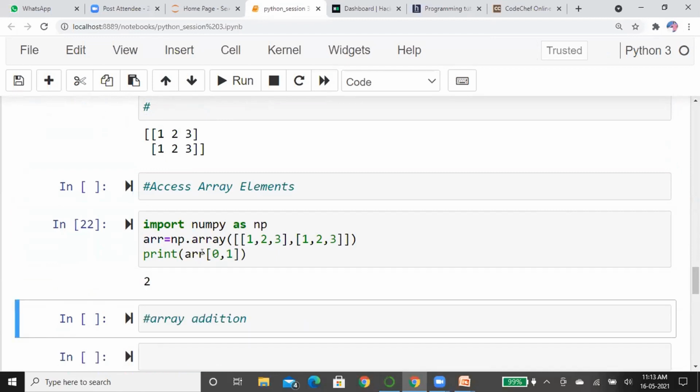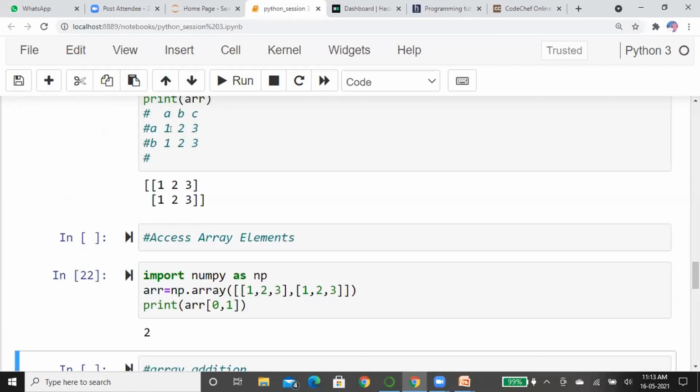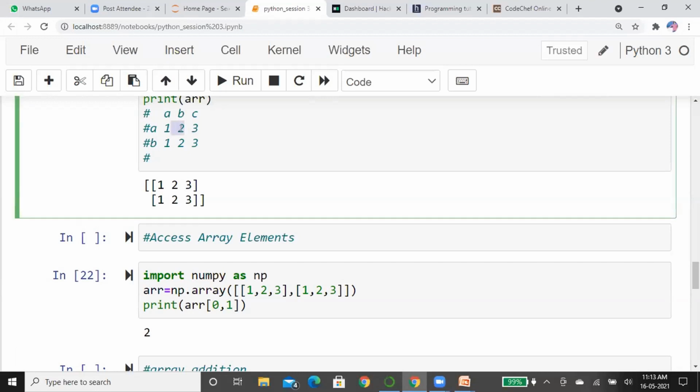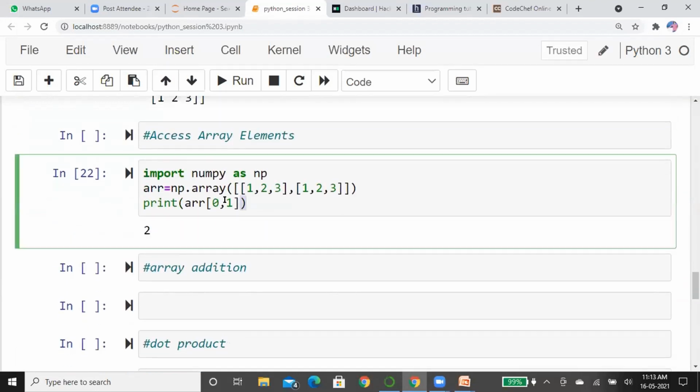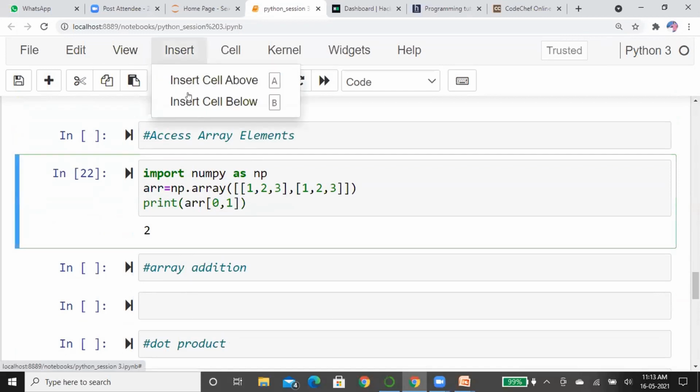Let me run this. See here, what is the element? 2 is printed. In this way, similar to a matrix, we can access any dimension of arrays. If you want to create more than two dimensions of arrays, there is another way.